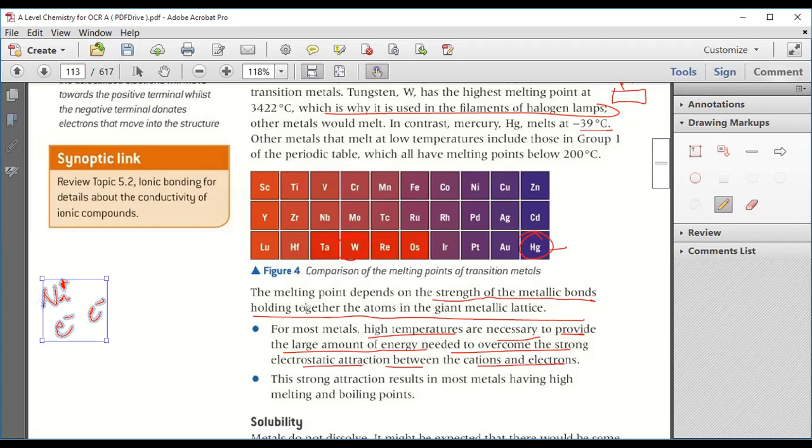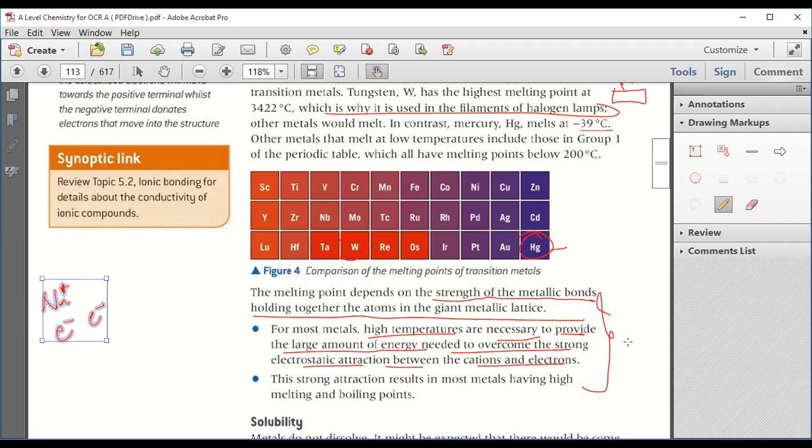So for most metals, high temperatures are necessary to provide the large amount of energy needed to overcome the strong electrostatic attraction between the cations and the electrons. This strong attraction results in most metals having high melting and boiling points. So just remember that because of the strong forces of attraction between the cations and the delocalized electrons, the melting point and boiling point of metals are high. Clear? Any doubt?